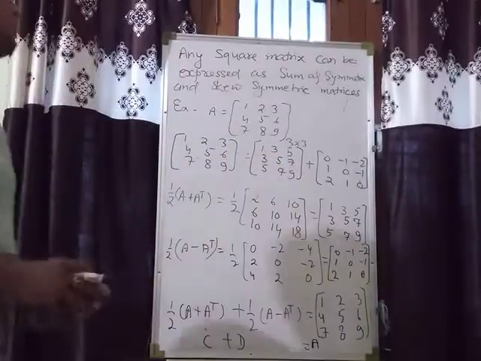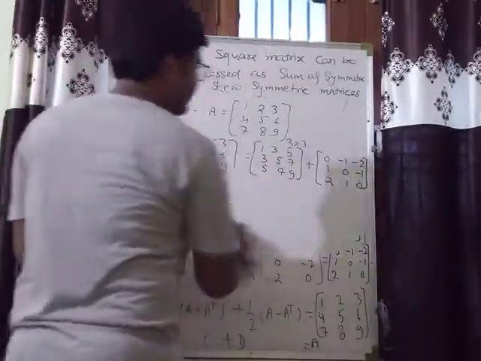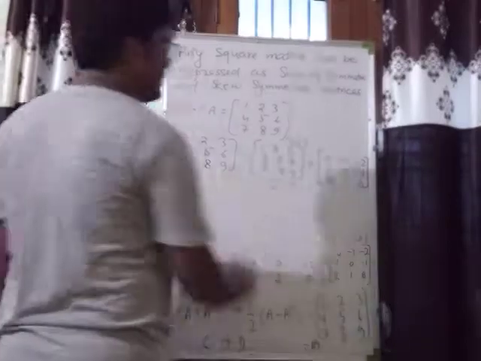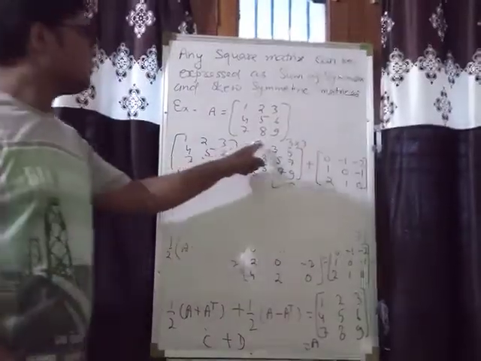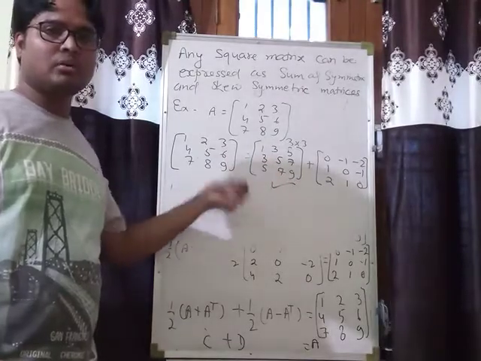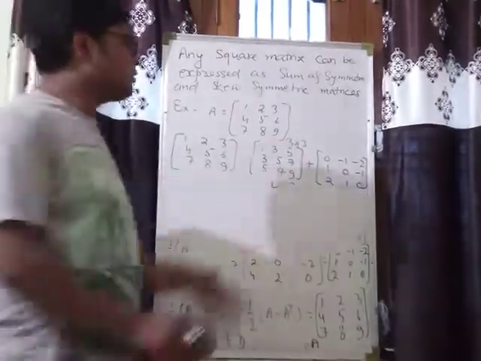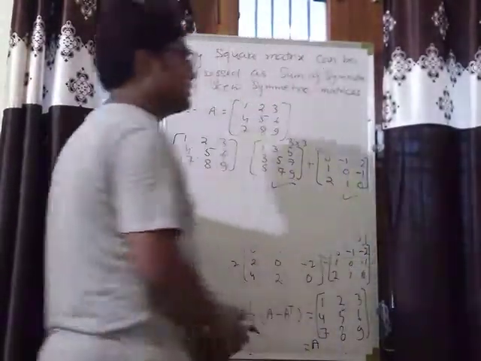And you can check, this one is a symmetric matrix because when we change its rows into columns and columns into rows, it will be the same, and this one is a skew symmetric matrix. You can change and check.